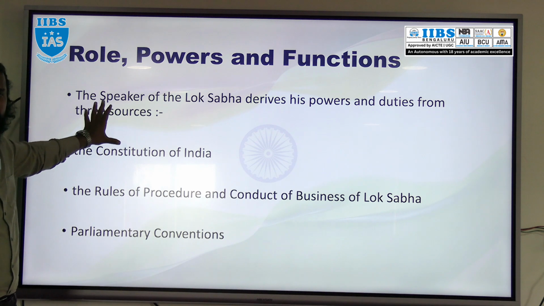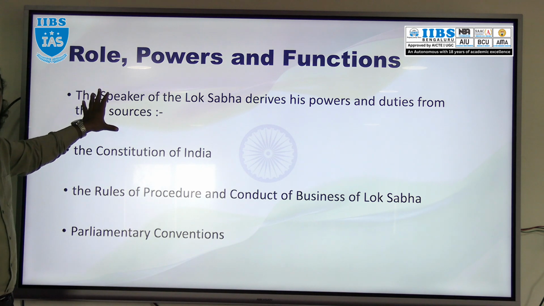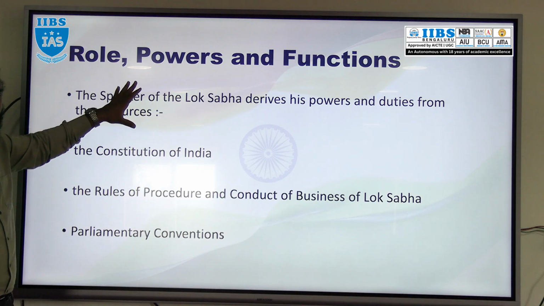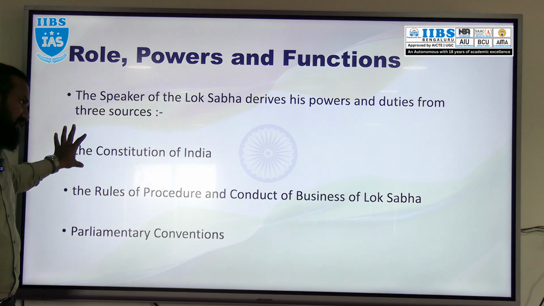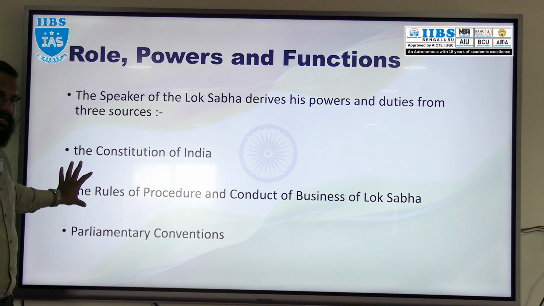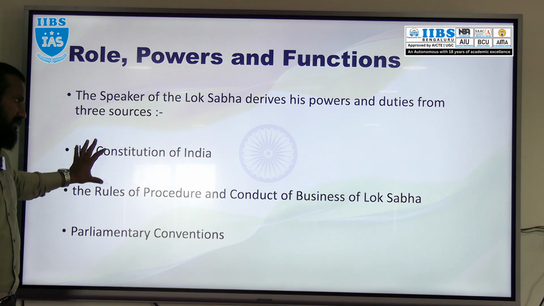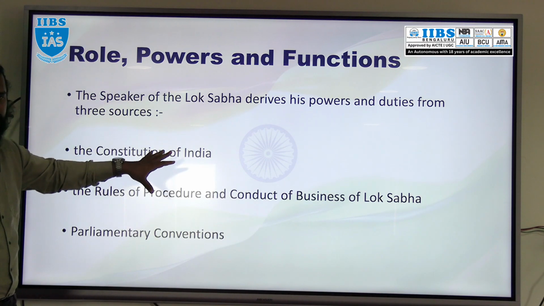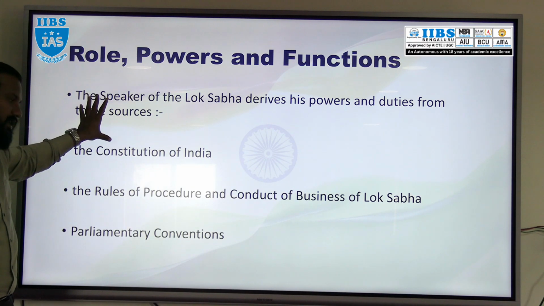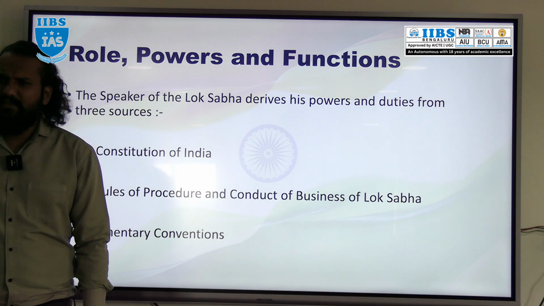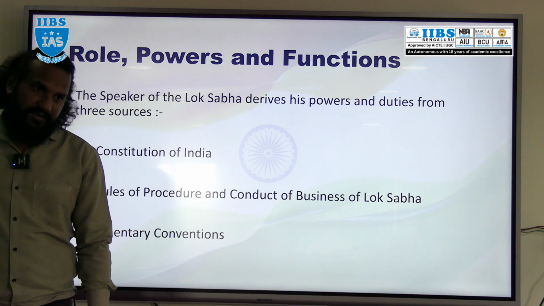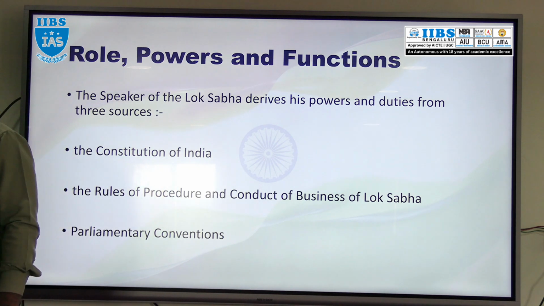What are the three sources from where the Speaker of Lok Sabha draws his or her power and functionality? The Constitution of India, where it is mentioned, and the rules of procedure and conduct of business of Lok Sabha. Rules of procedure exist in Lok Sabha as well as Rajya Sabha, and regarding Lok Sabha, those rules are a source of power to the Speaker. And parliamentary conventions, which are not mentioned in the Constitution. So these are the three sources.